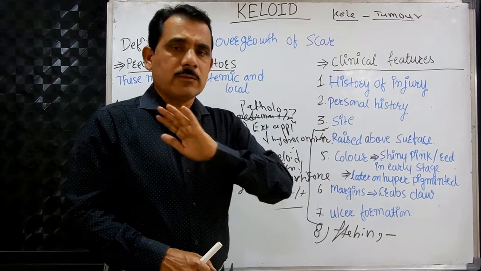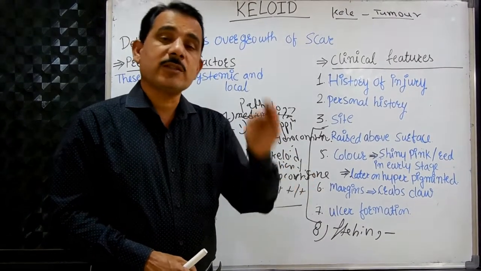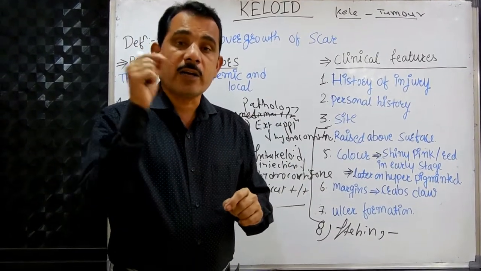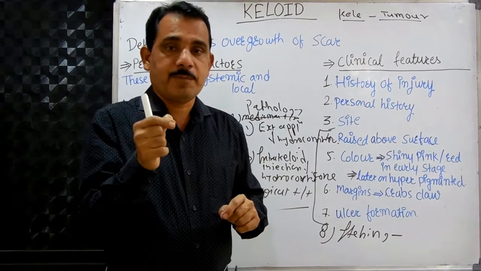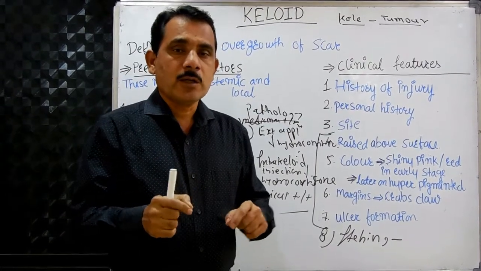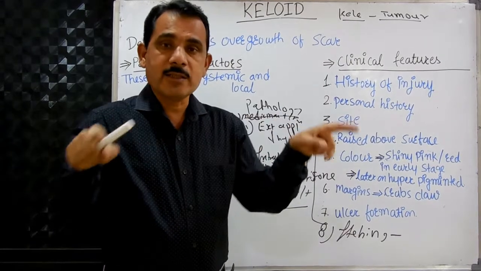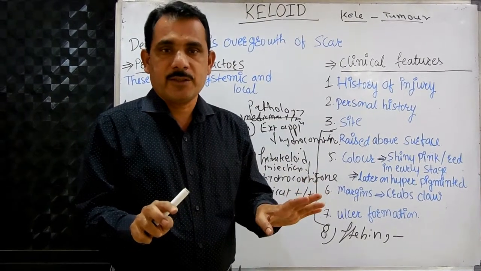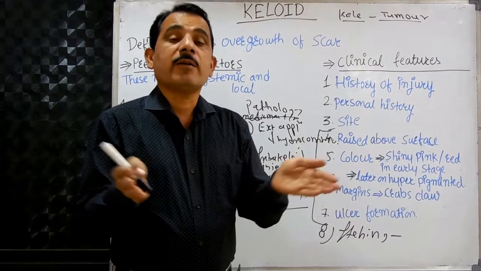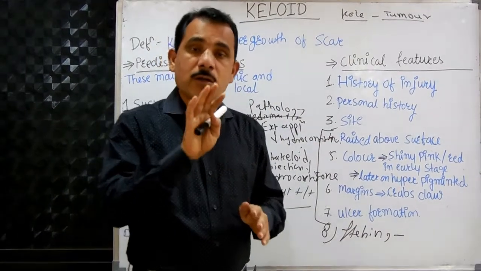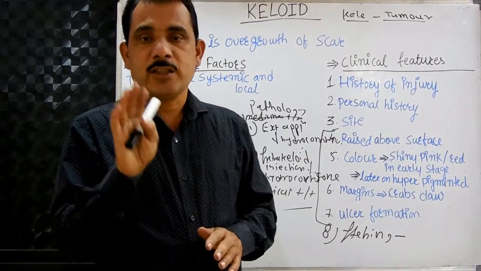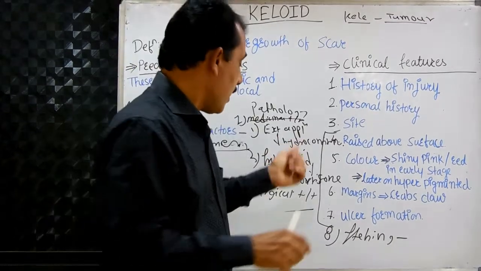Surgical treatment does not give a satisfactory result, but still some persons advocate intrakeloid excision. Intrakeloid excision means only the center part of the keloid is excised and the margins or borders are kept as they are, which will prevent fast recurrence. But it is not a good choice of treatment.